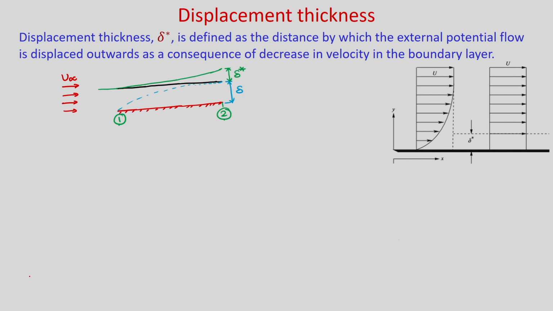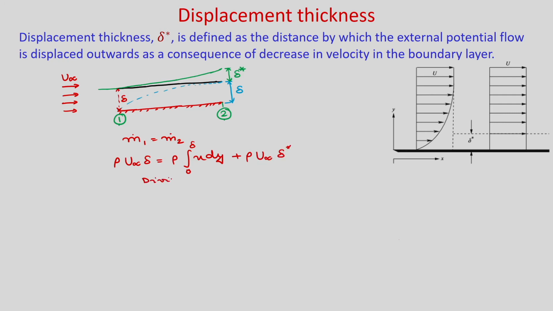From here you can see that the mass flow rate at section 1 will be equal to the mass flow rate at section 2. At section 1 it will be just rho u infinity into delta, because here also it is the same thickness delta. Okay. And at section 2 there will be velocity variation here. So, it will be rho integral 0 to delta u dy, plus the mass flow rate whatever is happening here. It will be at free stream velocity u infinity, so it will be rho u infinity delta star.